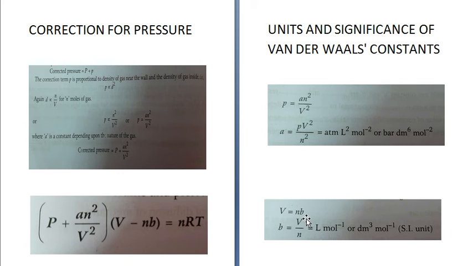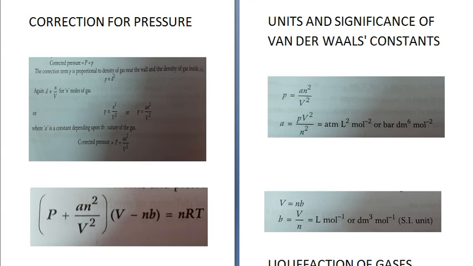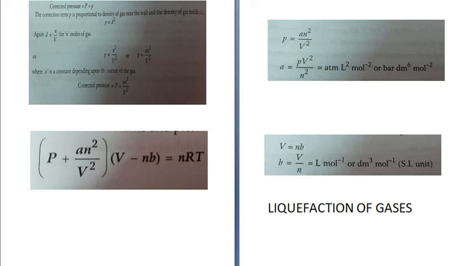Next is about b. V is equal to nb, it is volume, so b is equal to V upon n, that is liter per mole, or dm cube per mole. This is the SI unit. Its value is a measure of the effective size of gas molecules. The value of b is 4 times the actual volume of the molecules. So these are the van der Waals constants and equation.